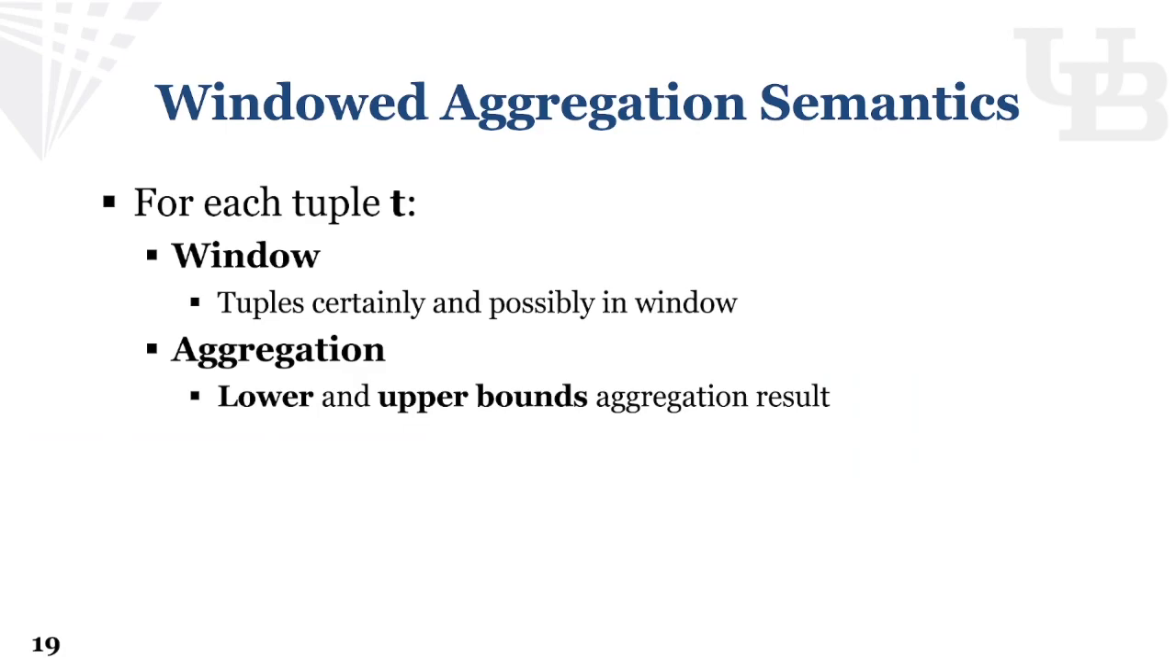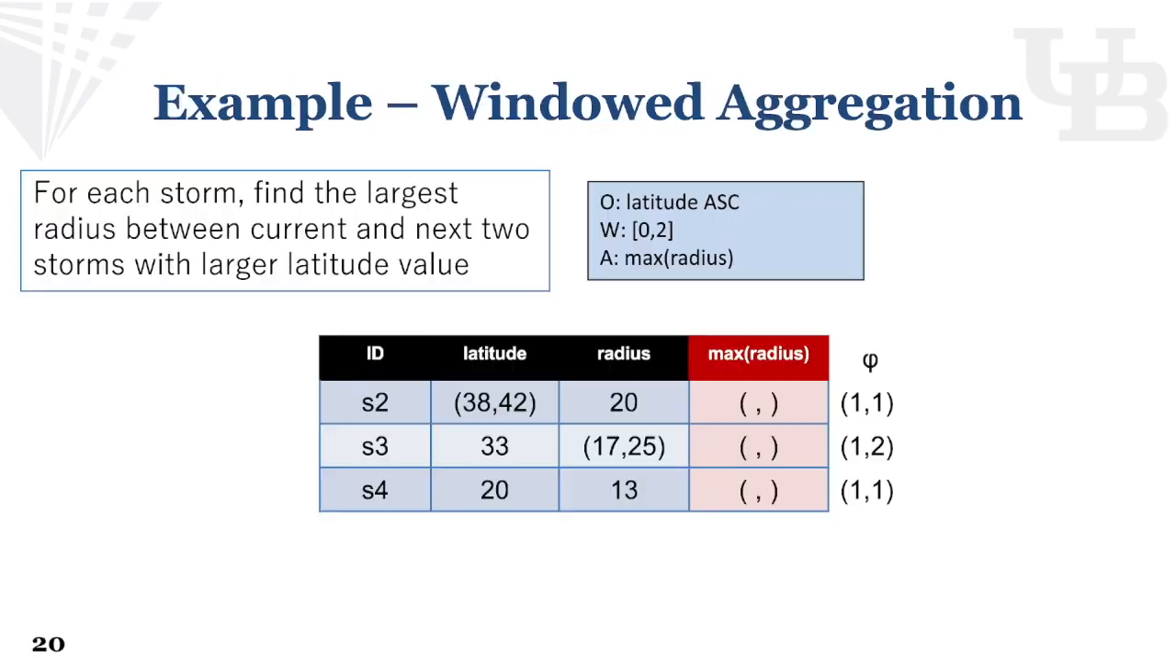For uncertain window aggregation, the challenge is that due to uncertain sort order, the window size will no longer be fixed when considering tuples that could possibly be in the window, depending on the sort order, and also ranges on the value we're aggregating on will affect the aggregation result.